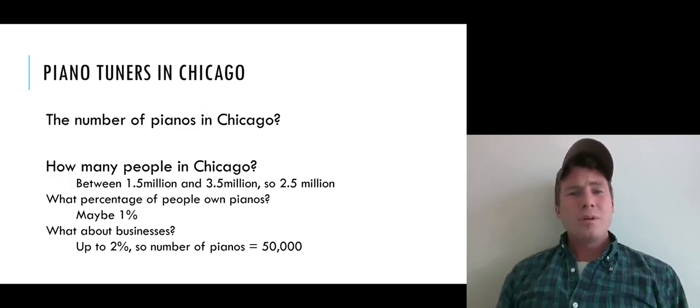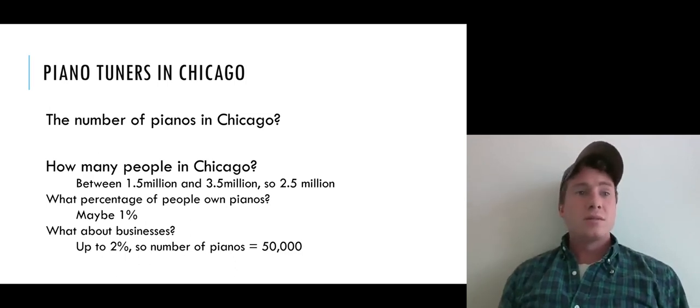And then you can ask yourself, what percentage of those people do I think own pianos? Well, most people don't own pianos. Most people can't afford pianos, and even the ones who can afford them don't necessarily want them. So maybe it's only about 1% of people who have pianos. And what about businesses? There are a lot of schools, particularly music schools, that might have a lot of pianos. Concert halls might have pianos. Some theaters might have a piano.